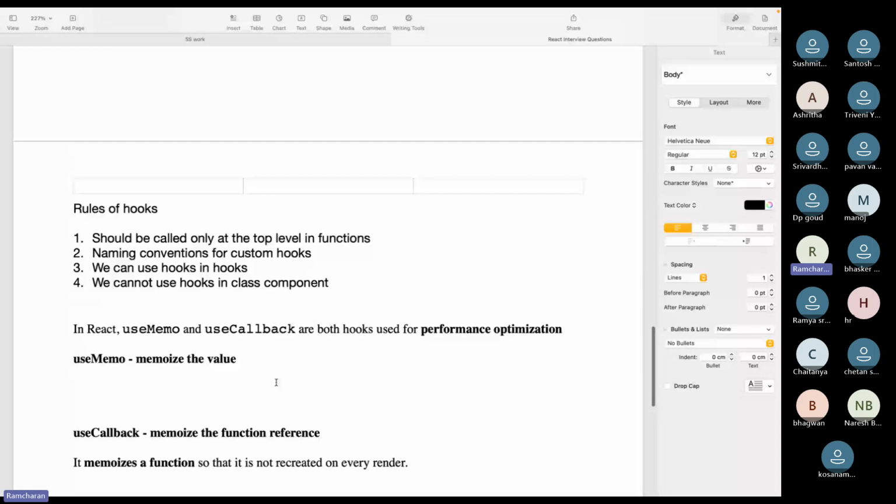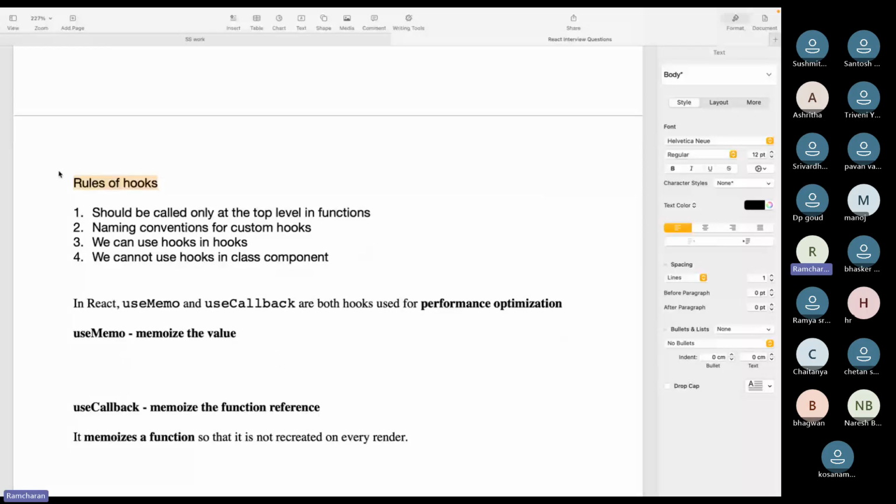And here are some rules of hooks. I already told some rules of hooks, like hooks should be called only at the top level of the function. Naming conventions for custom hooks, we did not discuss custom hooks, so not needed. We can use hooks inside custom hooks: when we create a custom hook, we can use state, useEffect, all those hooks inside it. And we cannot use hooks in class components.